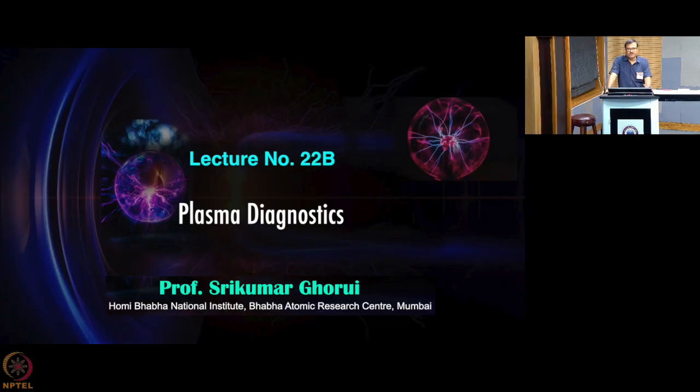We are not very well equipped to diagnose as we go to shorter and shorter time scales. It is rather easier to grab the picture in seconds, milliseconds, microseconds. But when you want to go to nanoseconds, you need to develop special techniques. Many times we are not able to grab those, and we need to go for modeling, that this may happen, that may happen. So, hypothesis kind of thing.